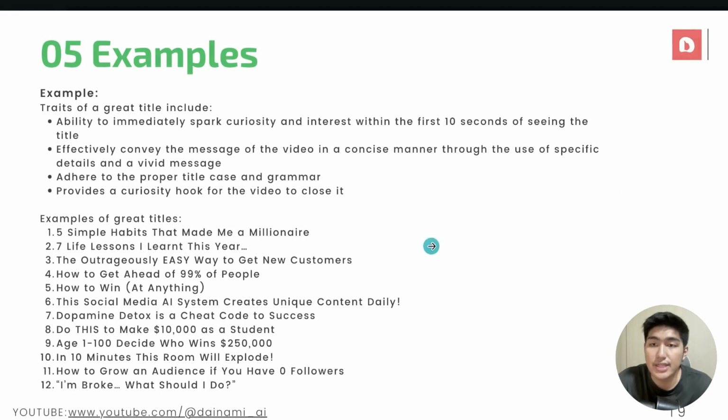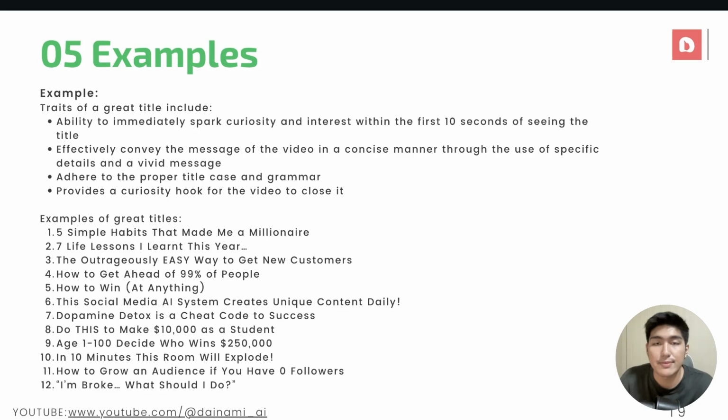And so over here, you can take a look at an example of what we can write in our prompt over here. Here we do have 12 different examples of what a great title really is. With the vast amount of data online, many different people have different opinions of what actually is a good title, right? And so essentially this allows us to really once again narrow down and make sure that the AI knows what we want by giving it references.